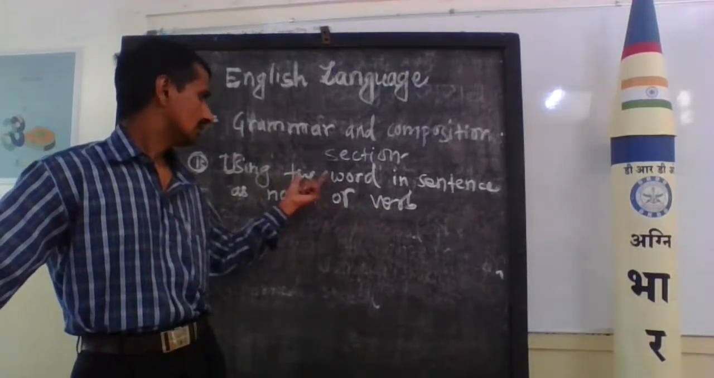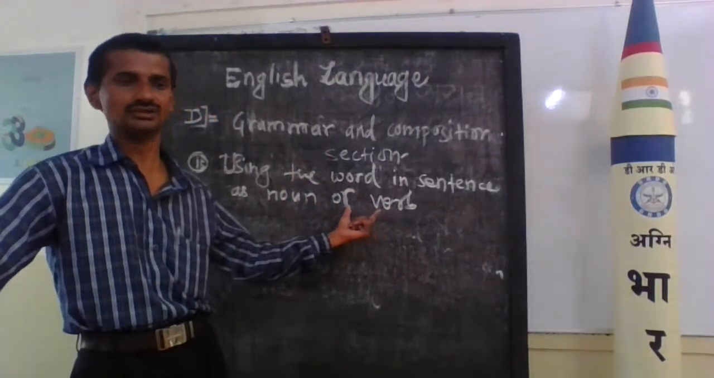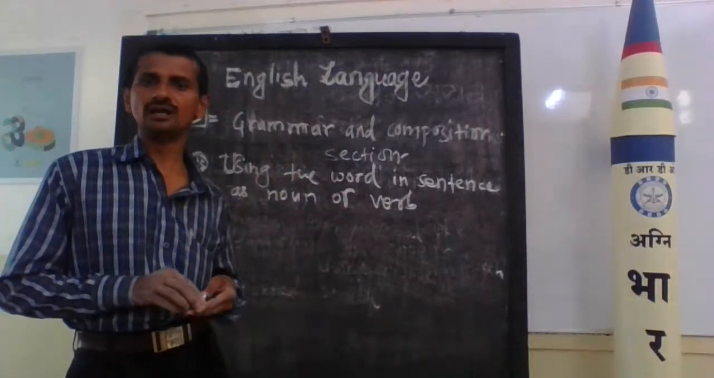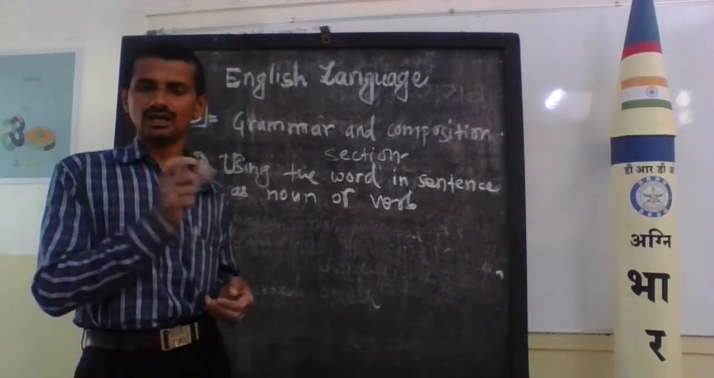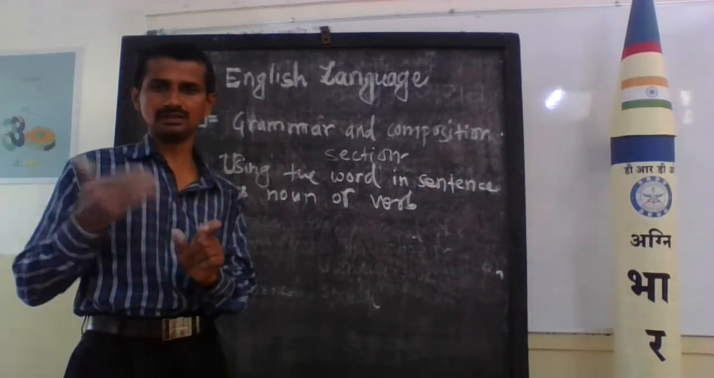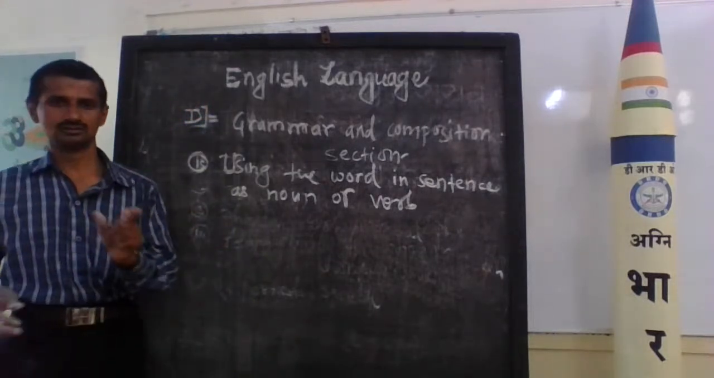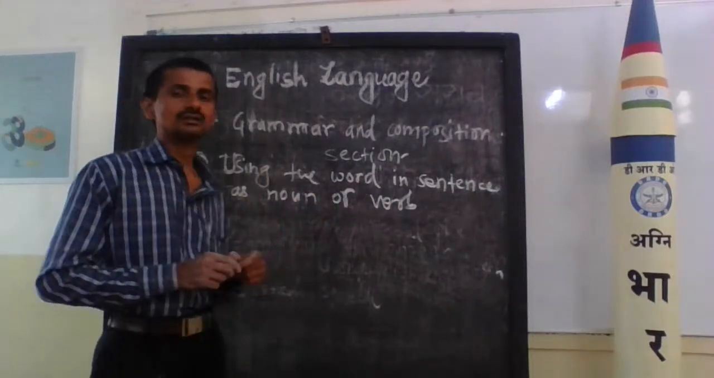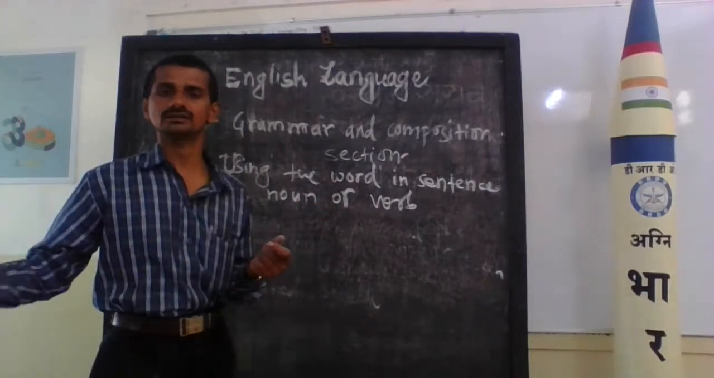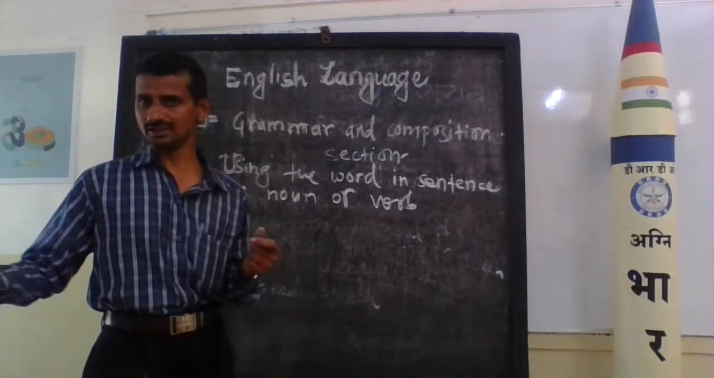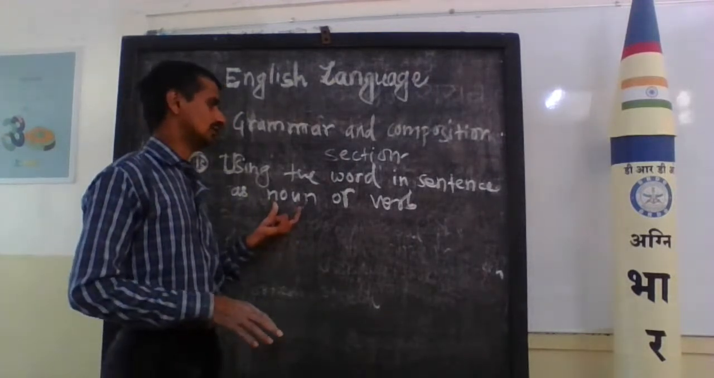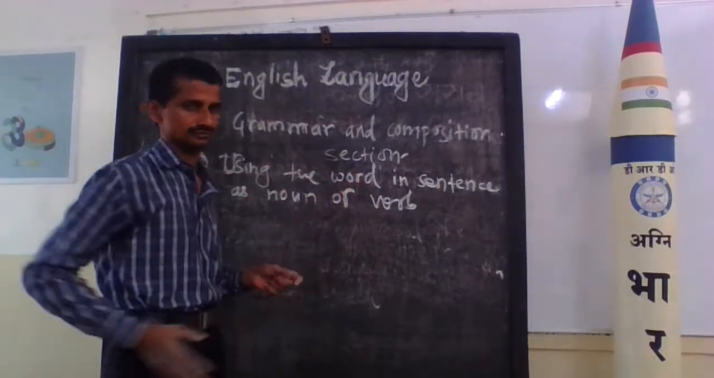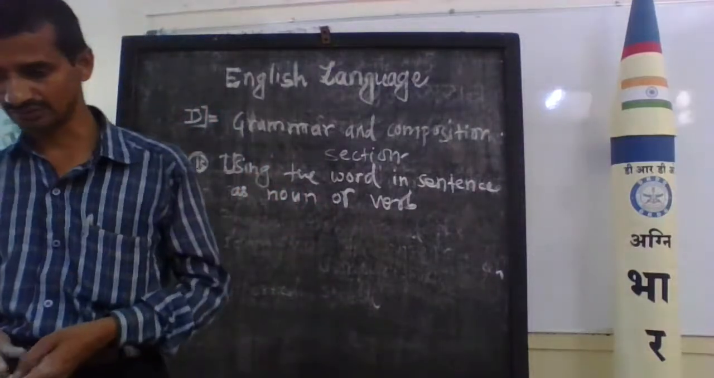Then the word manage is used as a verb. For example, I manage everything. I manage my work. Manage is a verb. And now I am a manager, a good manager. Manager is the noun. Here you use the word in a sentence as a noun or as a verb. This section is also very important for you.